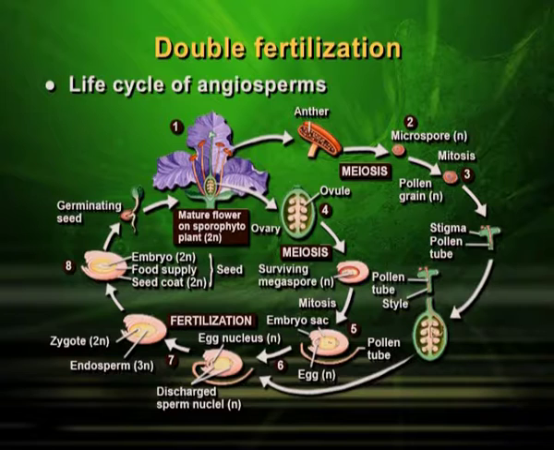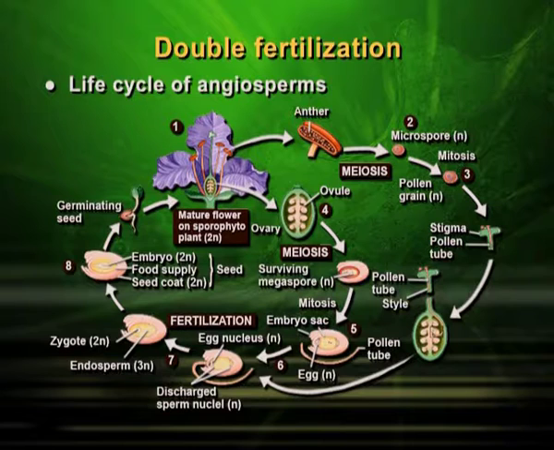In other words, the pollen grain is n and also the ovule is n. Now, this pollen grain will reach the stigma. It will finally do the fertilization by making a pollen tube. It will reach up to the egg, and once fertilization takes place, you can see the zygote is formed, that is again 2n, and now the embryo which is developing definitely will be 2n.